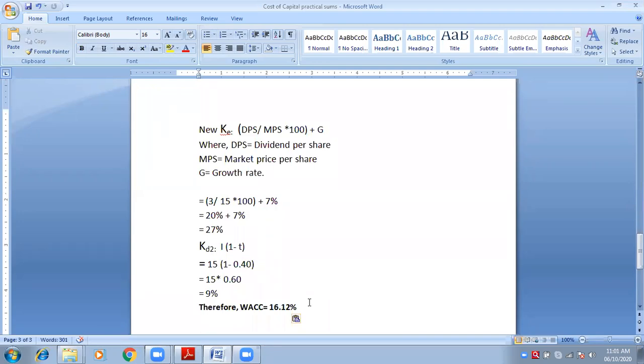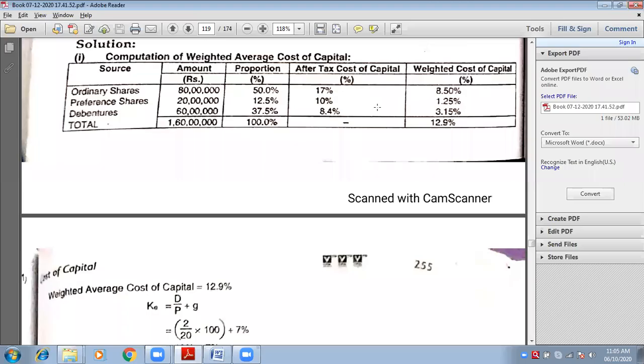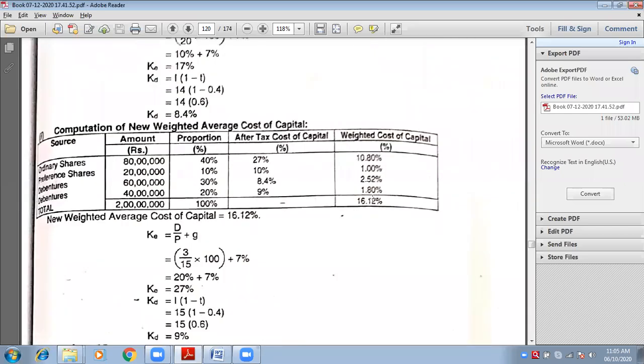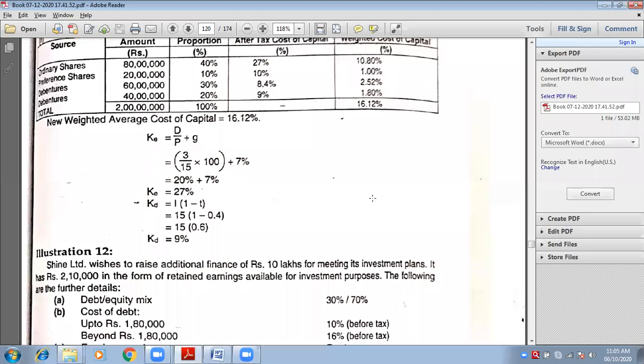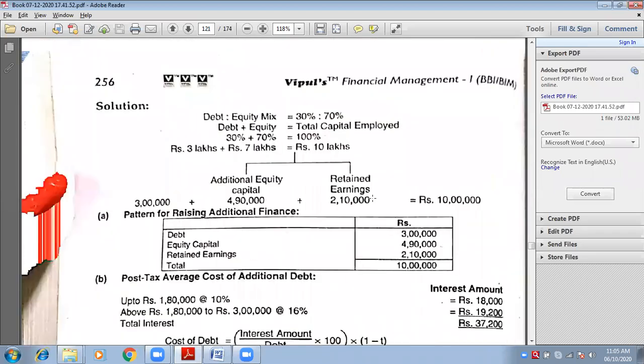So now, if you have not copied down the sum, I'm giving you 2 minutes to copy it down, and then we will shift on to another question. See, the first case is 12.9 and the second case is 16.12. See, our answers are right. We did it right, okay? Yes. Good job.